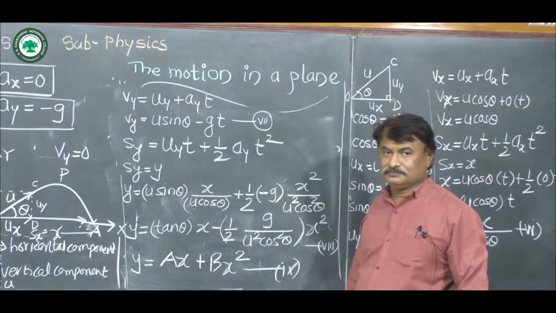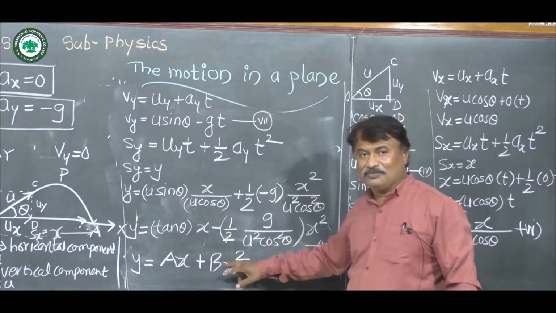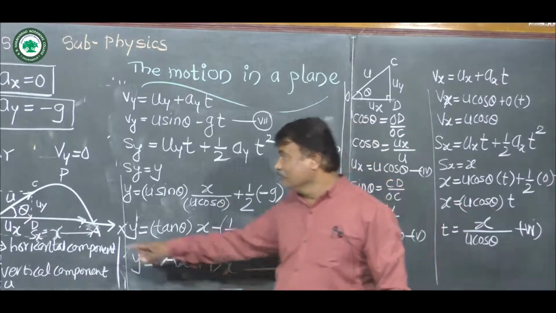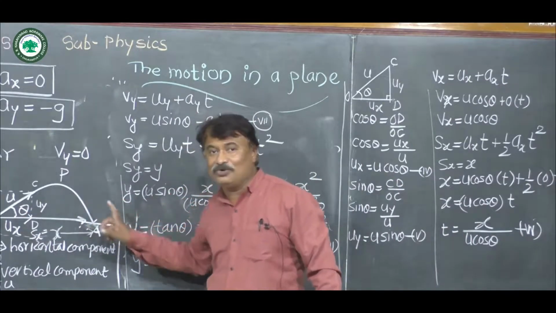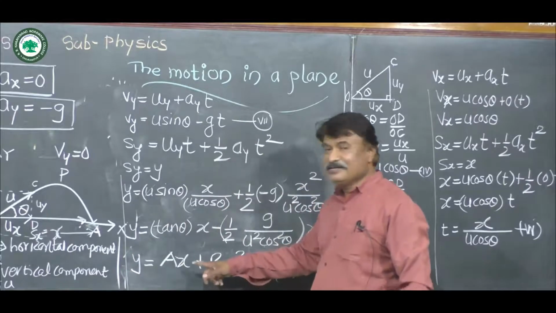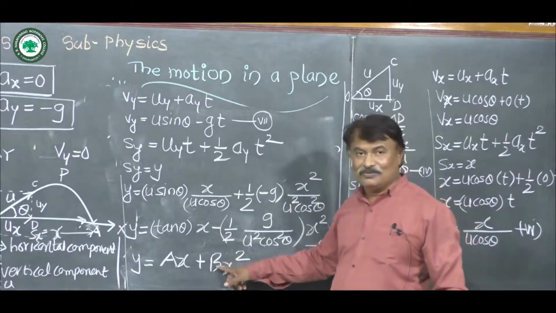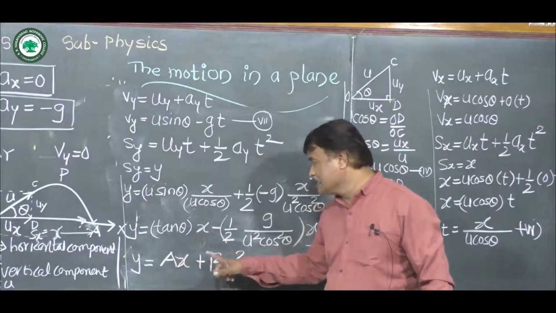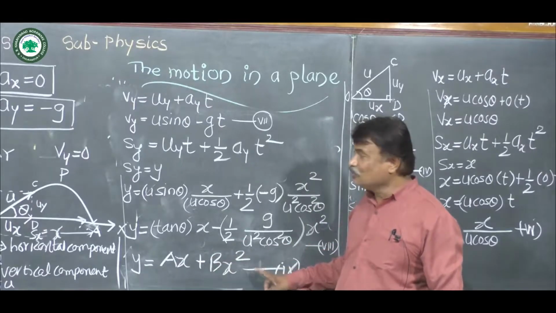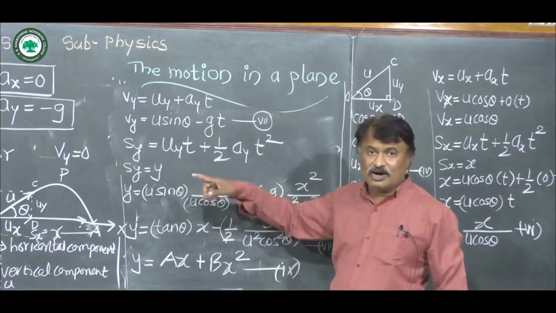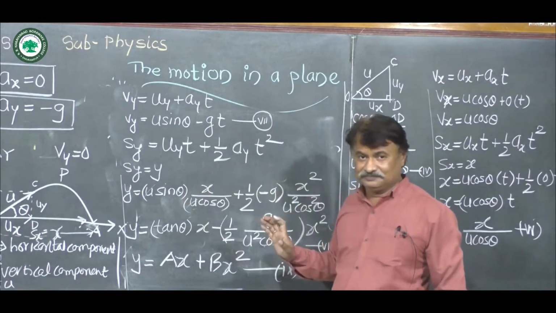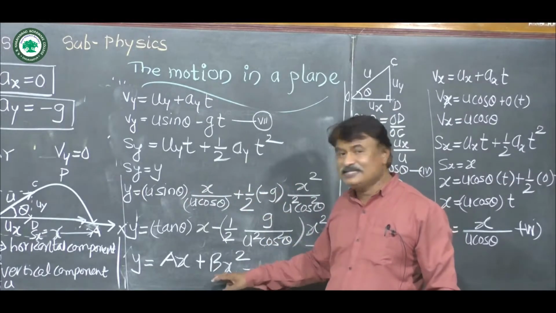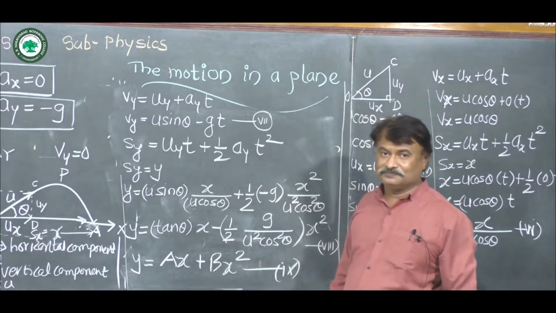And that's why the path of projectile is parabolic path, because it follows the equation of parabola, which is y is equal to ax plus bx square, and that's why the motion of projectile is parabolic, because it obeys the equation of parabola.